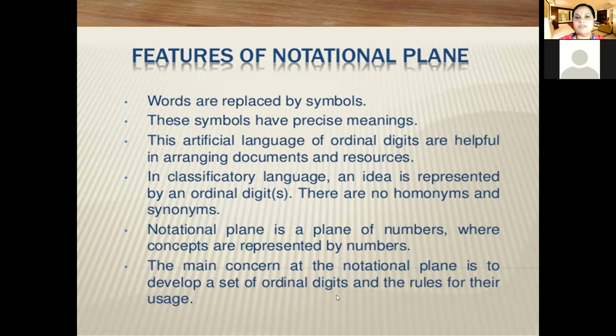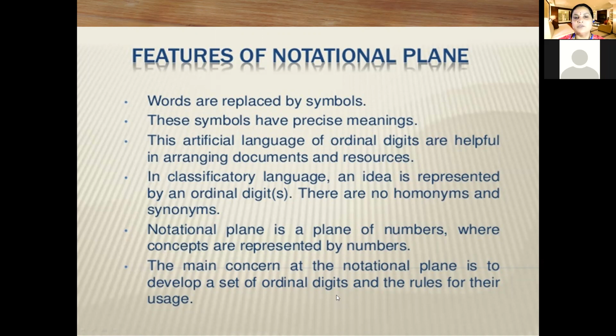That is why we have to use symbols for representing the subject, and library classification is basically meant to represent the subject. For the notational plane, it is necessary to represent the subject with a symbol. That is the work we do in the notational plane.